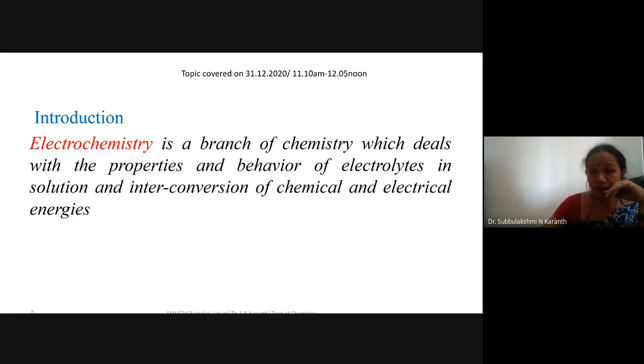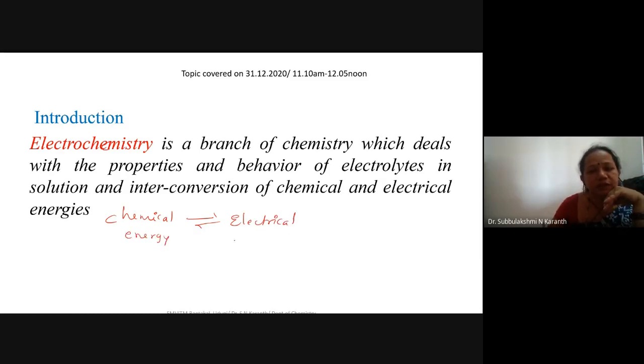In other words, it's the branch of science that mainly deals with the interconversion from chemical energy to electrical energy.